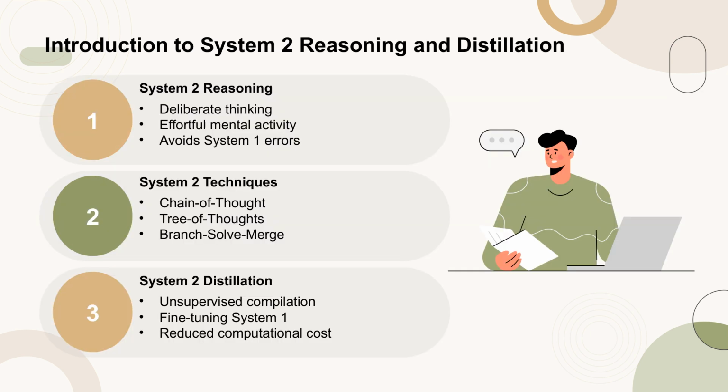In this paper, the authors introduce the concept of System 2 reasoning, which involves deliberate and effortful mental activity to avoid errors that might occur with more automatic System 1 thinking. They define System 2 reasoning in the context of AI models and discuss various techniques such as chain of thought and branch-solve-merge. The paper then introduces System 2 distillation, a process where System 2 reasoning is compiled into System 1 models in an unsupervised manner, leading to reduced computational costs while maintaining or even improving the quality of results.